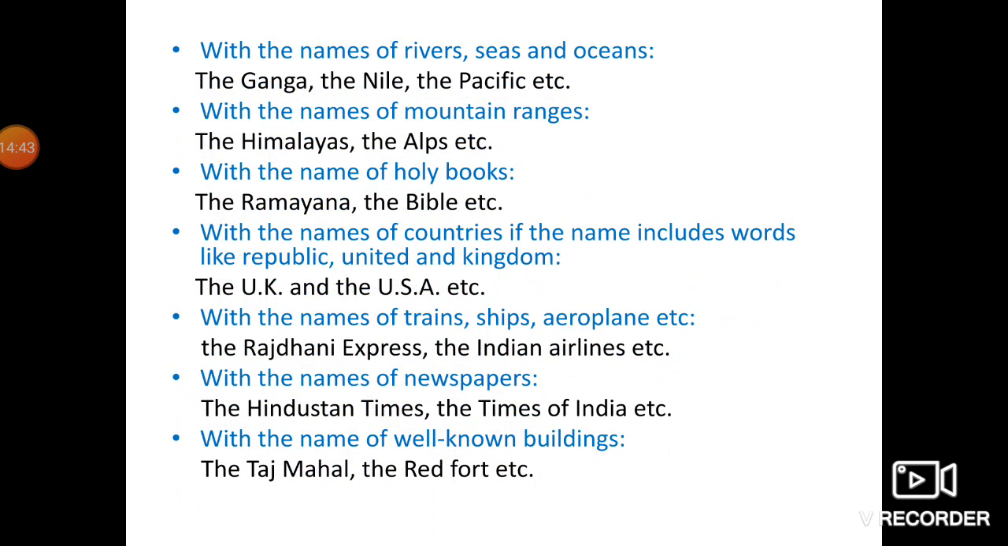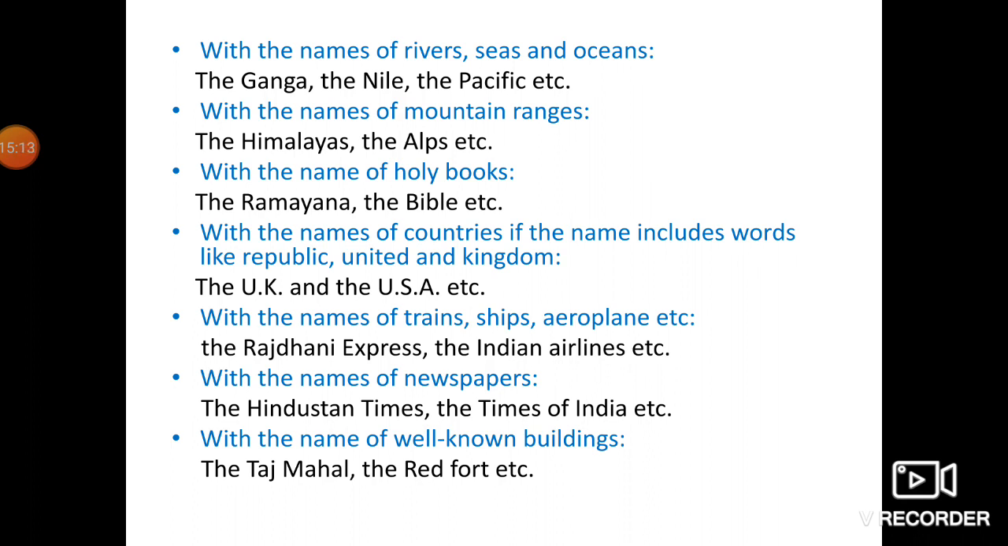Okay. Next is with the names of rivers, seas and oceans. That's very simple. With the name of all rivers, seas and oceans, we have to use the: the Ganga, the Nile, the Pacific, etc. With the name of mountain ranges, the Himalayas, the Alps, etc. With the name of holy books, when we are talking about any of the holy books, we have to use the: the Ramayana, the Bible, etc.